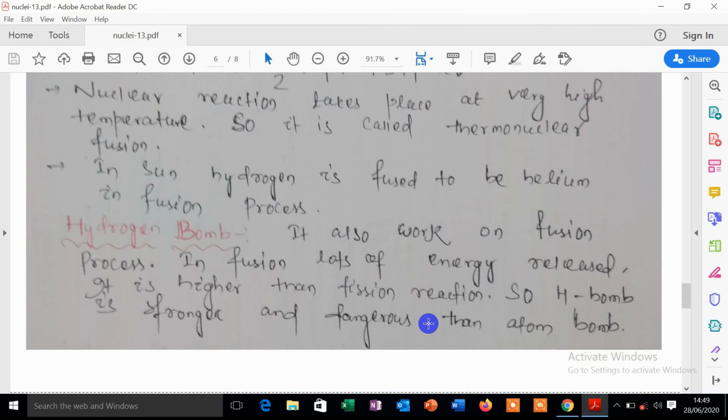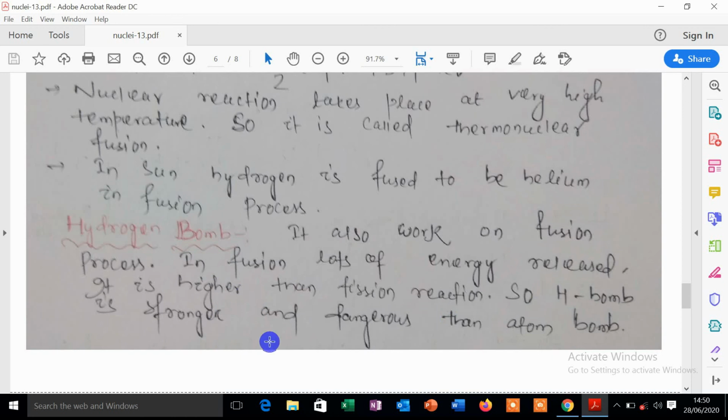And another application of nuclear fusion reaction is the hydrogen bomb. This hydrogen bomb works on the fusion process, and in fusion lots of energy is released, just like in fission. In fusion also lots of energy is released, and it is higher than the fission reaction.